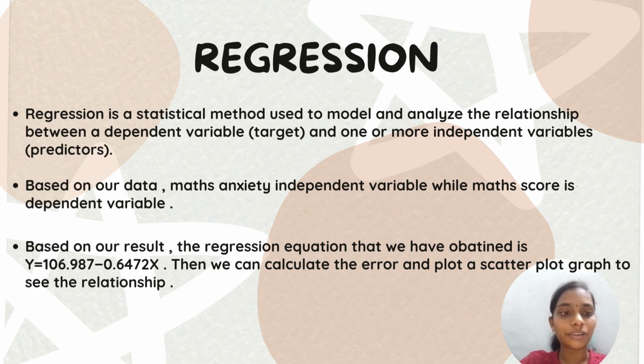So the regression equation that we obtain is 106.987 minus 0.6472x. The gradient is negative, which is indicating the negative regression. So then we can calculate the error and plot a scatter plot graph to see the relationship of the error.